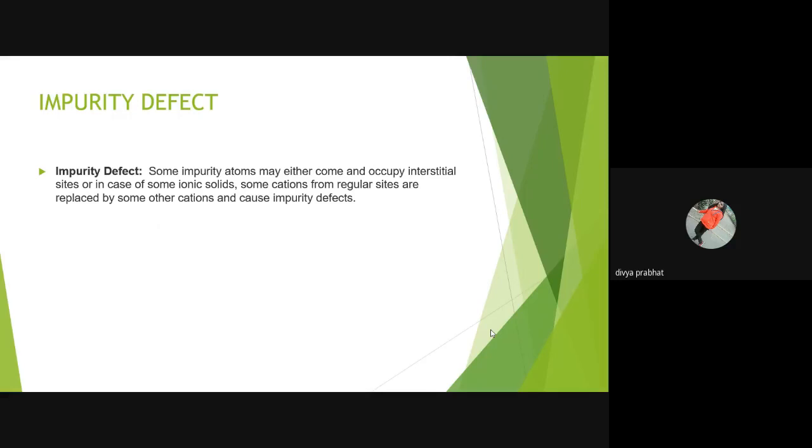Impurity defect. Some impurity atoms may come and occupy interstitial sites, or some cations from regular sites are replaced by some other cations and cause impurity defects. Let's take an example of this. If molten NaCl is crystallized with strontium chloride, SrCl2, the valency of strontium is 2. So it will replace two atoms of sodium and occupy the place of one of them. In this way, the lattice site of one sodium is vacant and it creates an impurity defect.